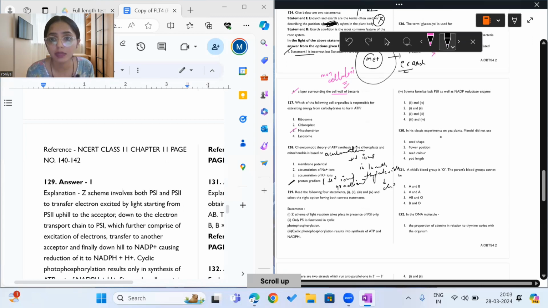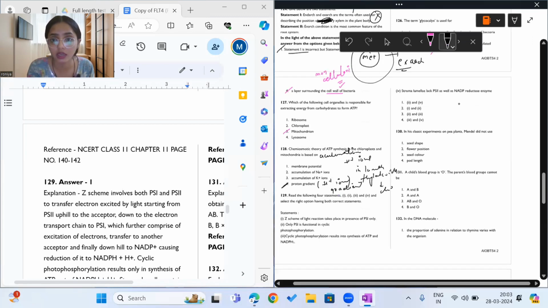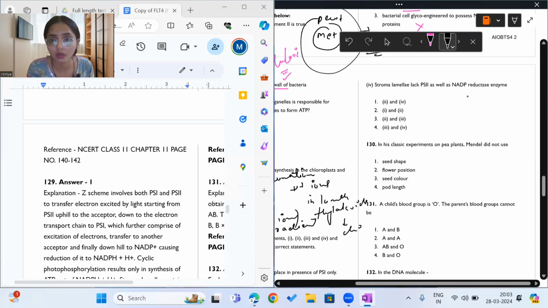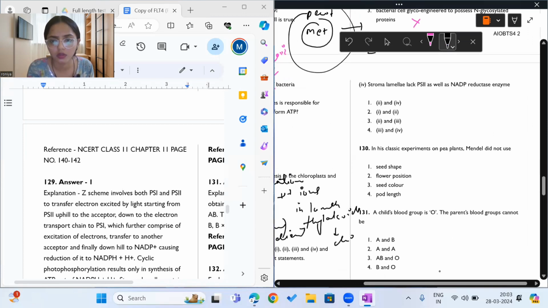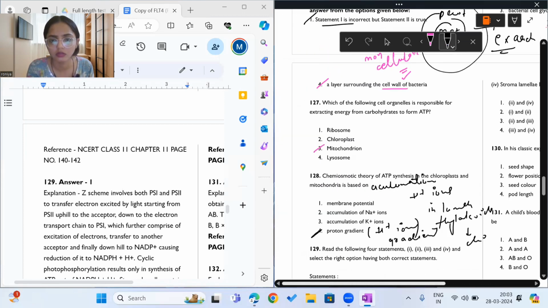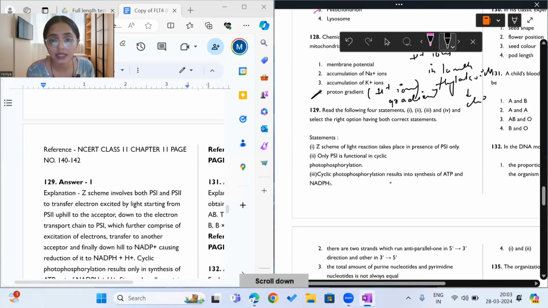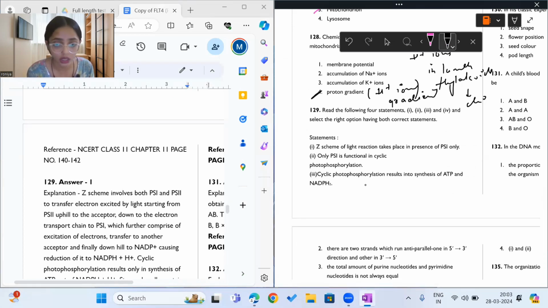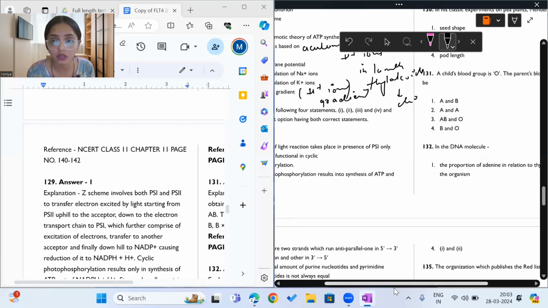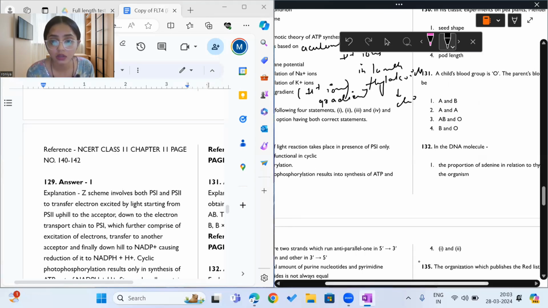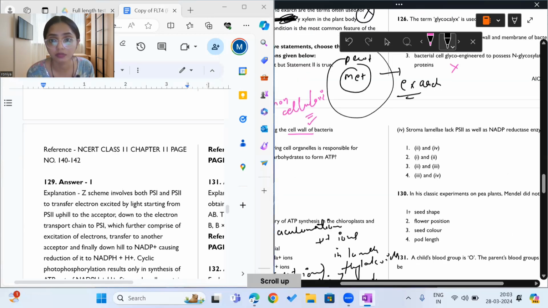Let us see. The next statement says only photosystem 1 is functional in cyclic photophosphorylation.